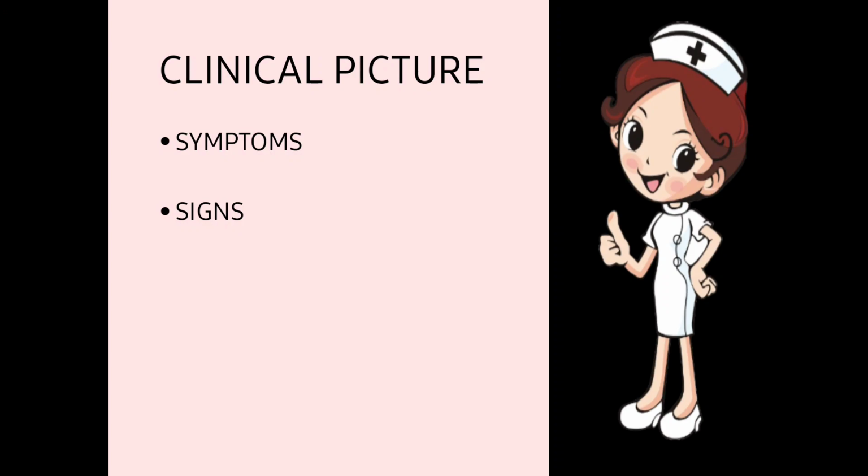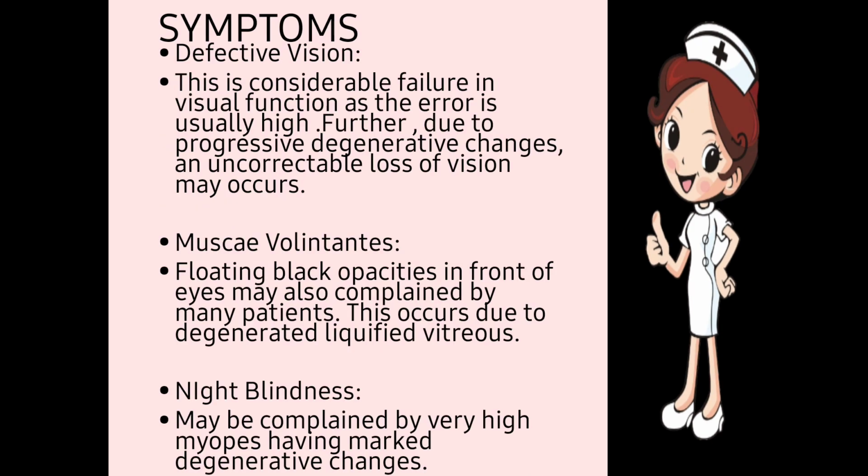Next one, clinical picture. Now what is the clinical picture? Inside the clinical picture, two things are there. First one is the symptoms and second one are the signs. In case of symptoms, first one is defective vision. Vision is there but the vision is defective. It is a considerable failure in the visual function as the error is usually high. When the error is very high, it becomes failure of the visual function. The vision of the patient becomes 1 meter, 2 meter, half meter in case of high myopic patients.